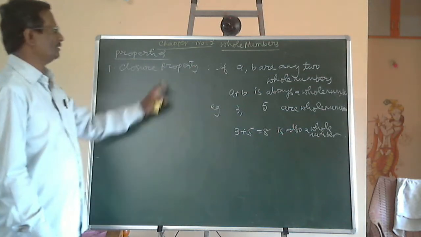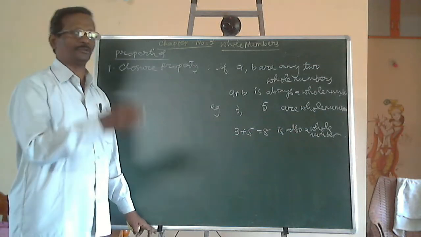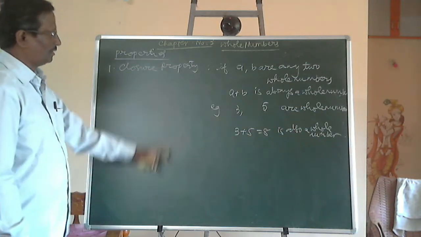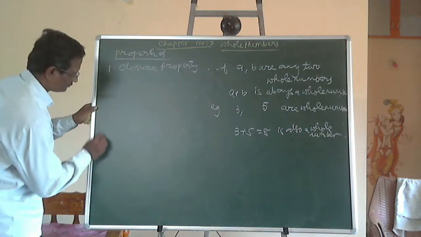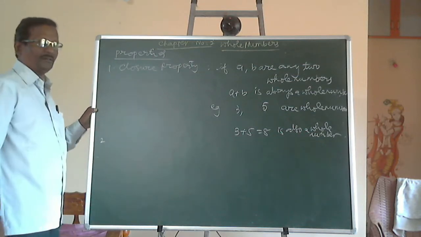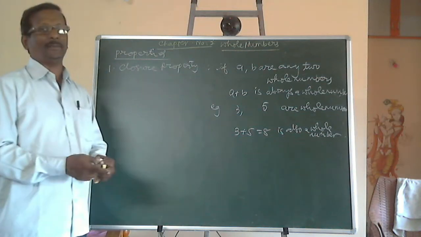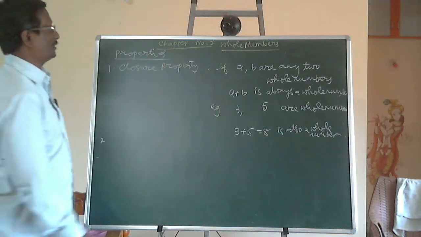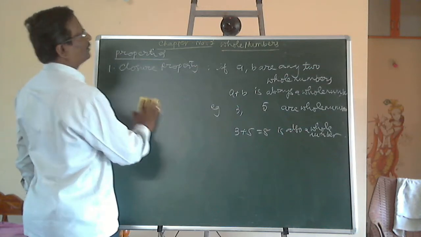The properties, let us discuss in the operation addition, and then we will go to multiplication. Now, these properties are in addition. Second property is the commutative property.